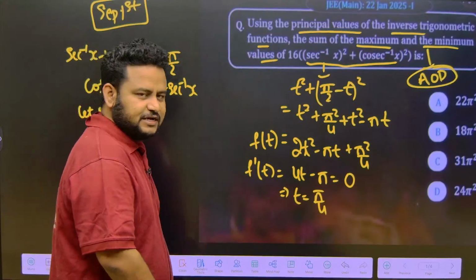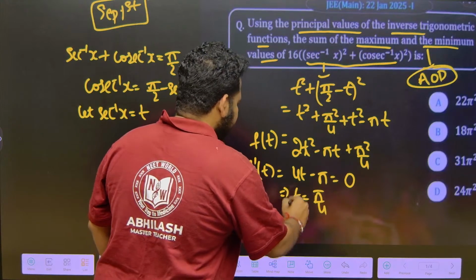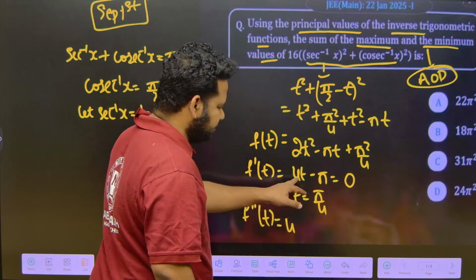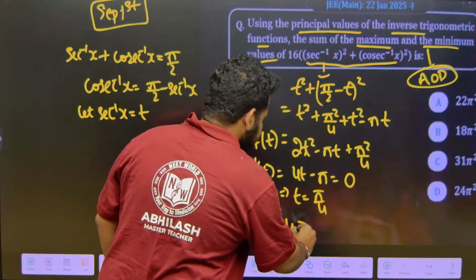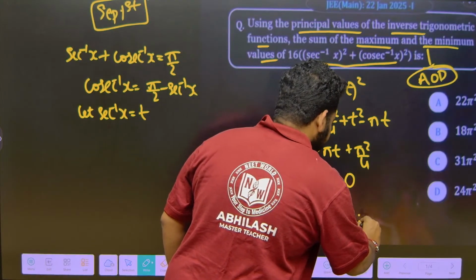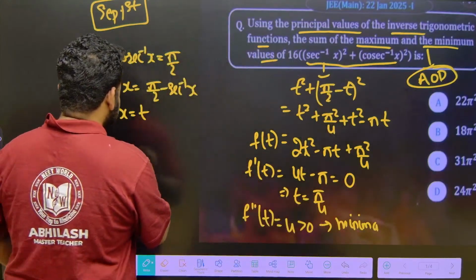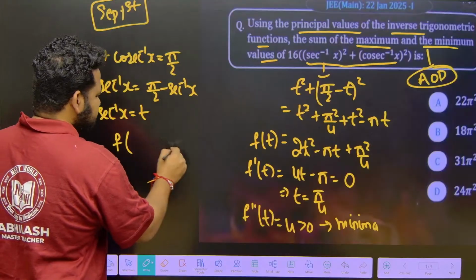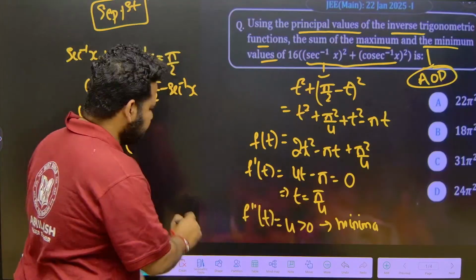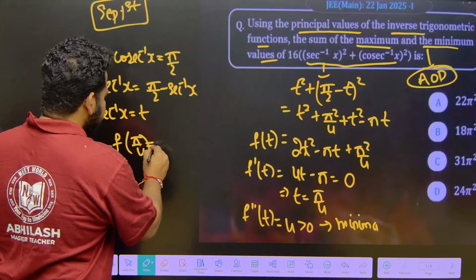So, let us find f double dash of t. f double dash of t is equal to 4, the derivative of 4t is just 4, which is greater than 0. So, this is having a minimum. Now, to find the minimum value, I have to find f of pi by 4. f of pi by 4 will give me the minimum value.